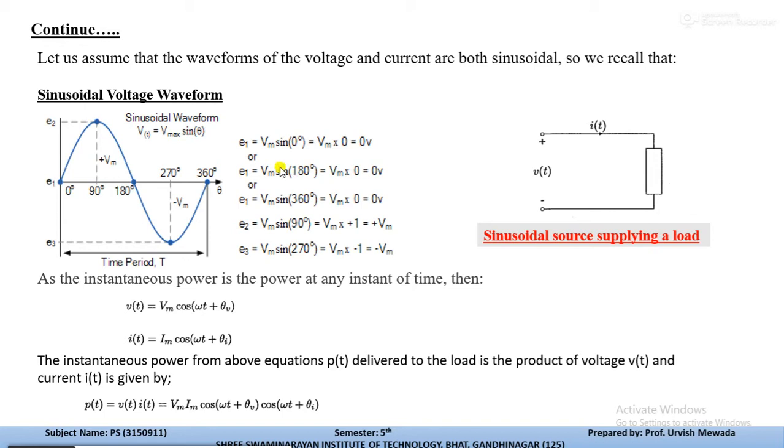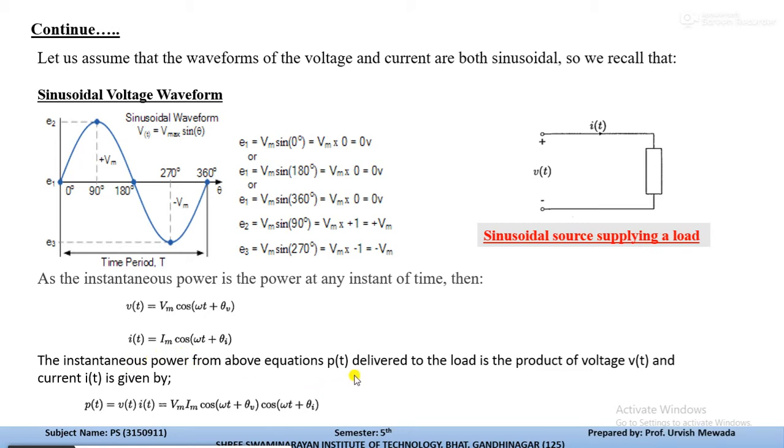Now let us assume that the waveforms of the voltage and current are both sinusoidal. From that we can write the equations for voltage and current like this. v(t) is Vm cos(omega t plus theta V), where theta V is the angle for voltage, and i(t) is Im cos(omega t plus theta I), where theta I is again the sinusoidal angle of the current. Now the instantaneous power from these two, as we already discussed, is the product of the voltage and current.